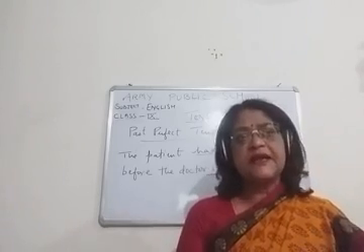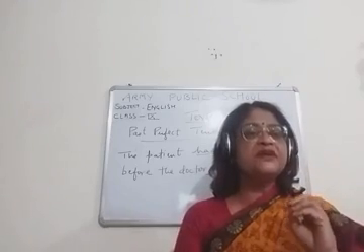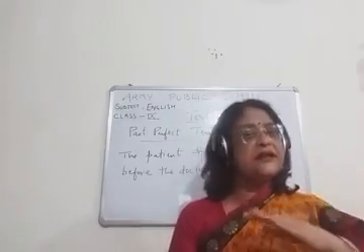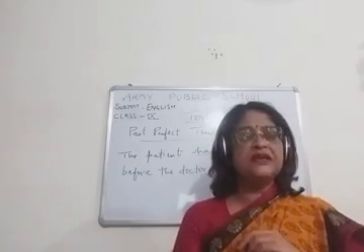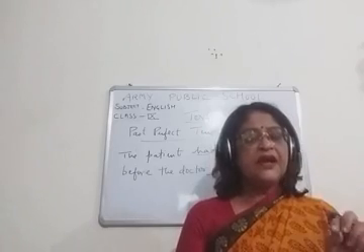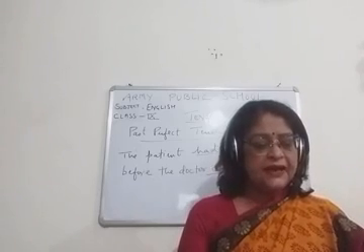Try to understand like this. The past perfect tense expresses an action that has completed before the beginning of the second action. That means two actions are there and one action had completed before the beginning of the second action.